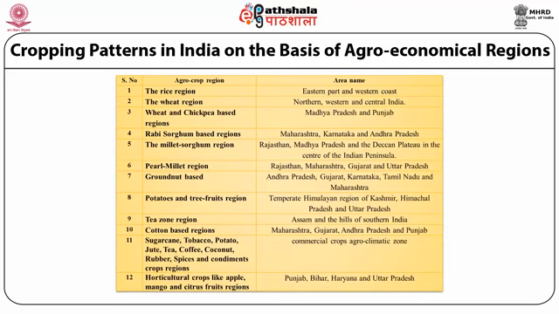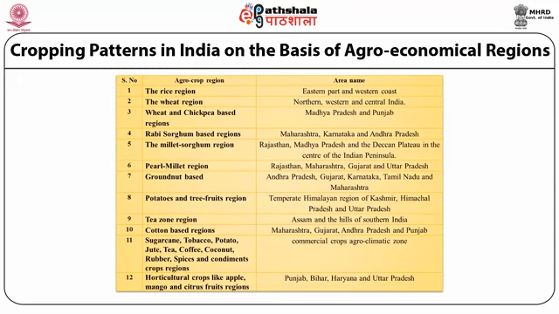The wheat and chickpea based crop cultivation region includes Madhya Pradesh and Punjab. The Rabi sorghum based region includes Maharashtra, Karnataka and Andhra Pradesh. Whereas Rajasthan and Madhya Pradesh are famous for the cultivation of millet sorghum.